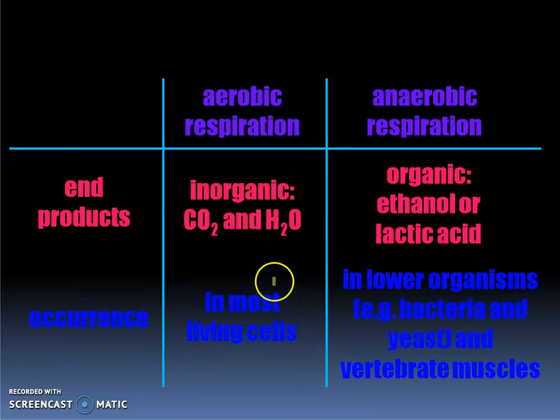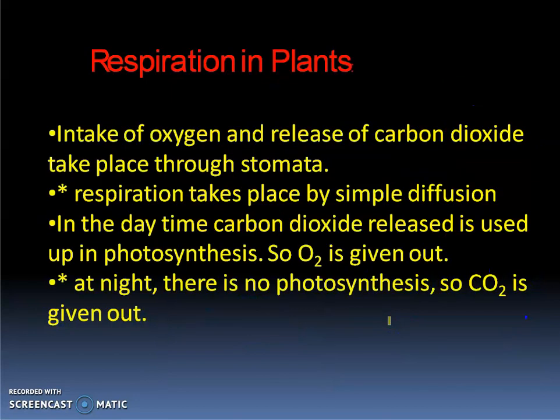The end products of aerobic respiration are carbon dioxide and water. Here the end products can be ethanol or lactic acid. Where does it occur? The aerobic respiration occurs in the living cells. Anaerobic respiration occurs in lower organisms like yeast, and in the muscle cells during excessive strenuous exercise.